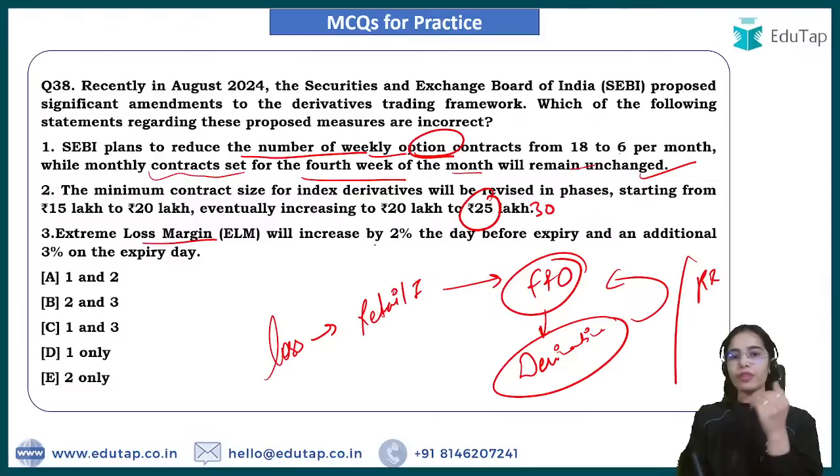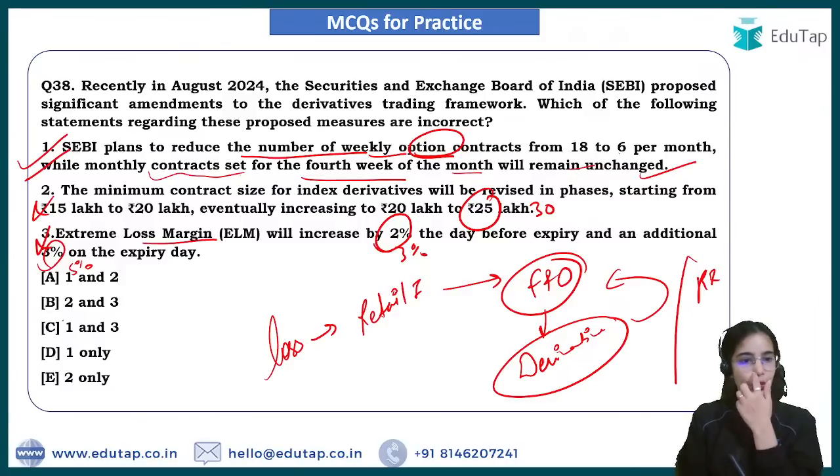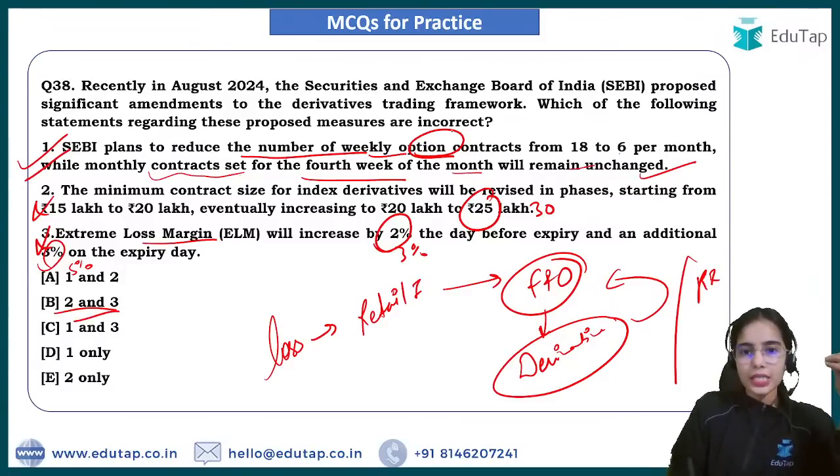Extreme loss margin will increase from 3% to an additional 5%. Okay, so the second and third statements are wrong, only the first statement is correct. So here 2 and 3 is the answer. Very good. So the incorrect statements are 2 and 3.